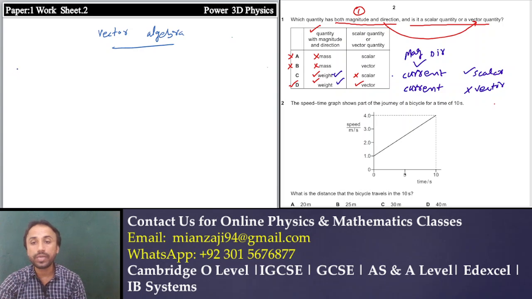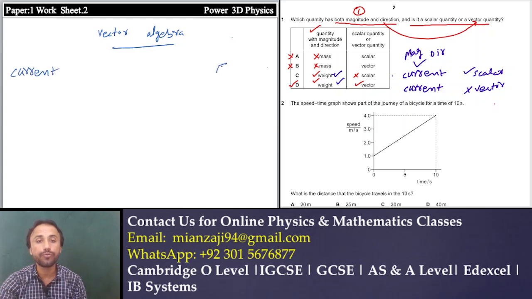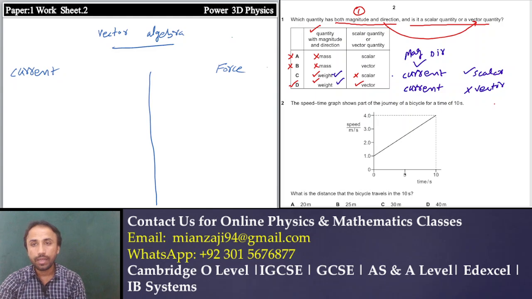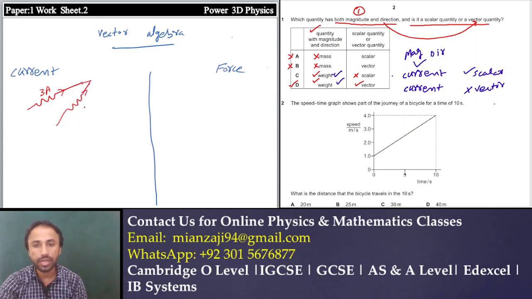To make your concept clear, I will use the example of current. Here is a current and here is a force. From the examples you will understand what vector algebra is. Let's say this is a wire through which a current of 3 ampere is flowing in this direction. There is another wire through which a current of 4 ampere is flowing in this direction. These currents join at that junction. There is another wire through which the current is 7 ampere in all cases.